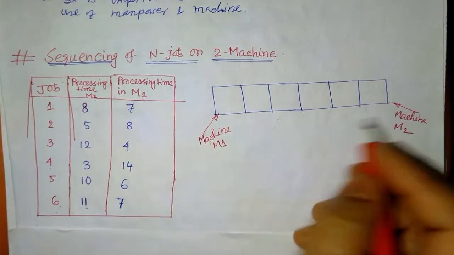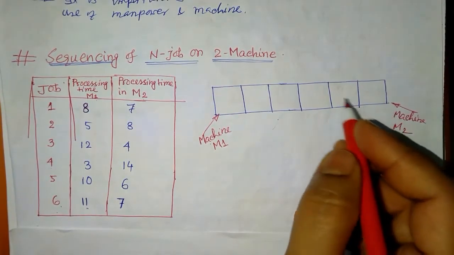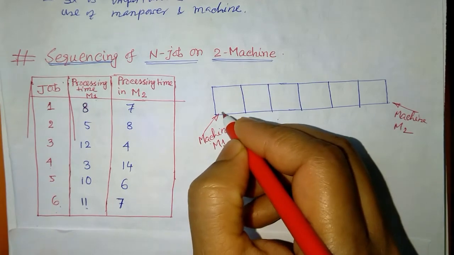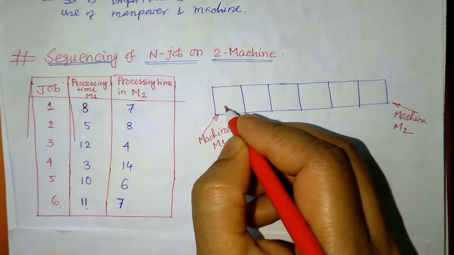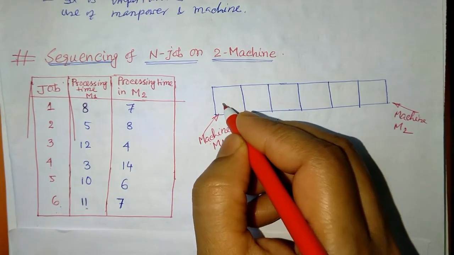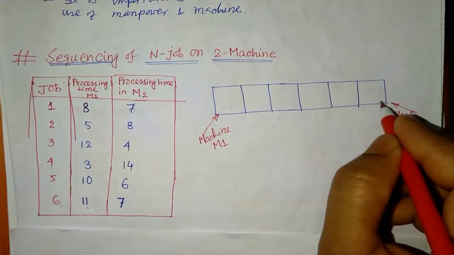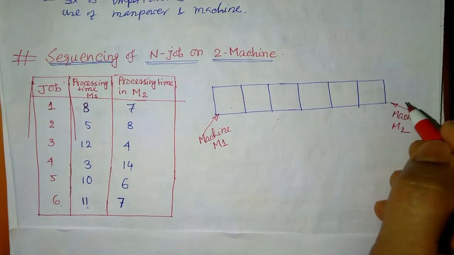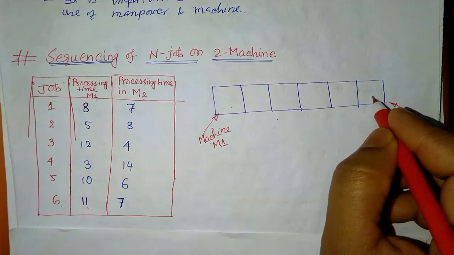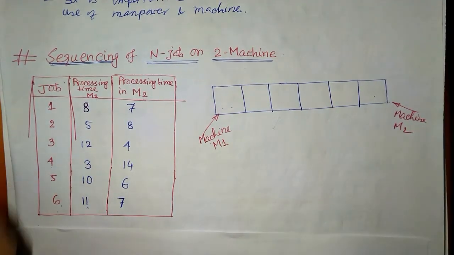The job which goes in machine 1 will be put on this side, and the job which goes in machine 2 will be written from this side. Okay, so let's see the next step.